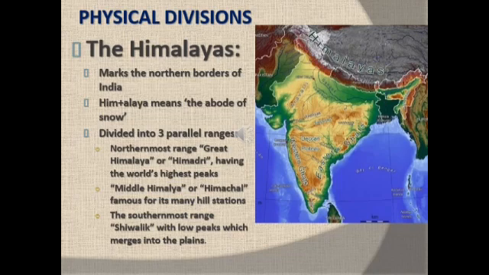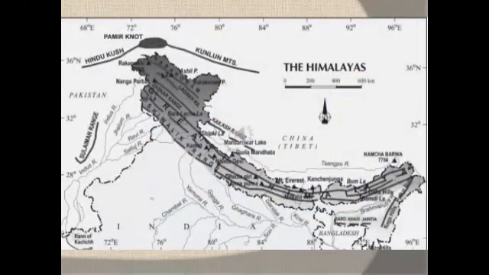The Shivalik are the southernmost range of the Himalayas. It has several longitudinal valleys called duns. Dehradun and Patli Dun are some examples of these valleys. Let's recognize the three main parallel ranges of the Himalayas on the map of India: Great Himalayas or Himadri, Middle Himalayas or Himachal and Shivalik range.